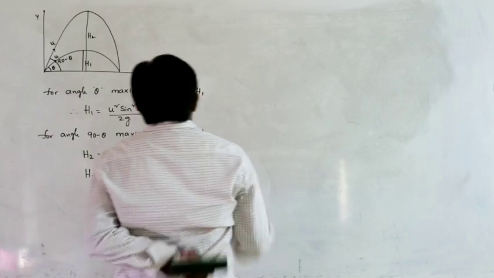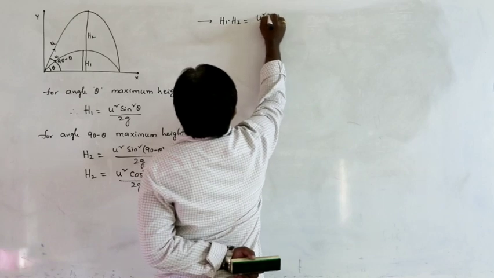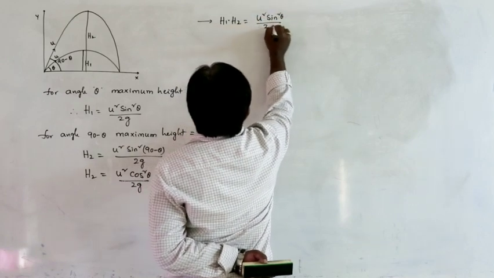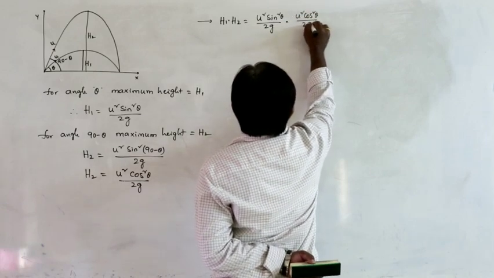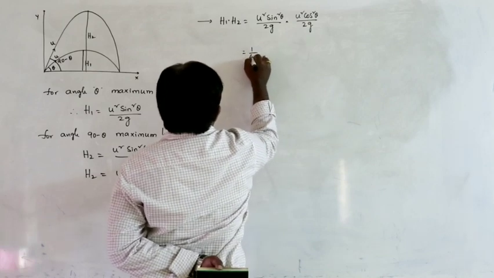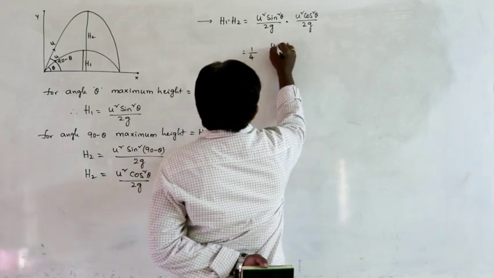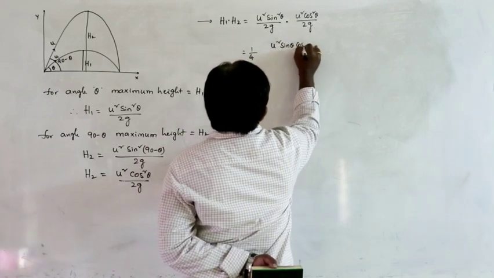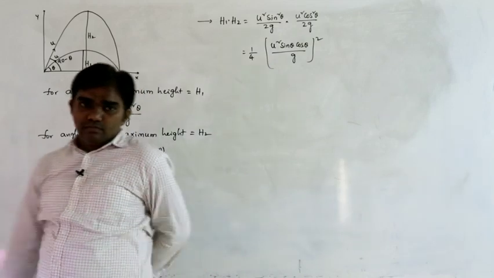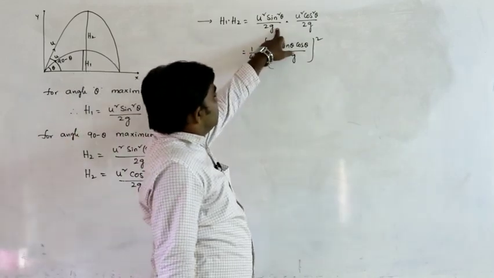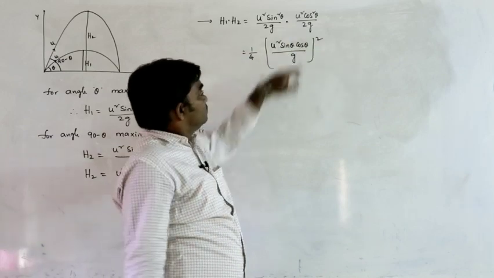Next we can do multiplication here. h1 into h2 is u square sin square theta by 2g into u square cos square theta by 2g. Let us say it is 1 by 4 into u square sin theta cos theta by g whole square, using sin square theta by g, cos square theta by g, sin theta by g into cos theta by g. We can write it as whole square.